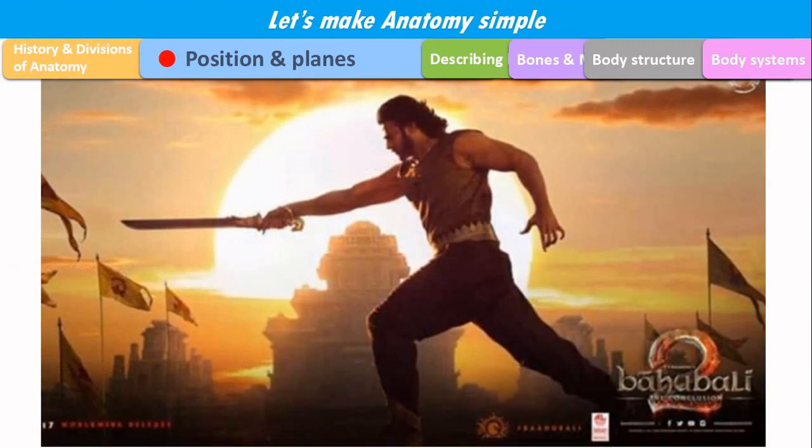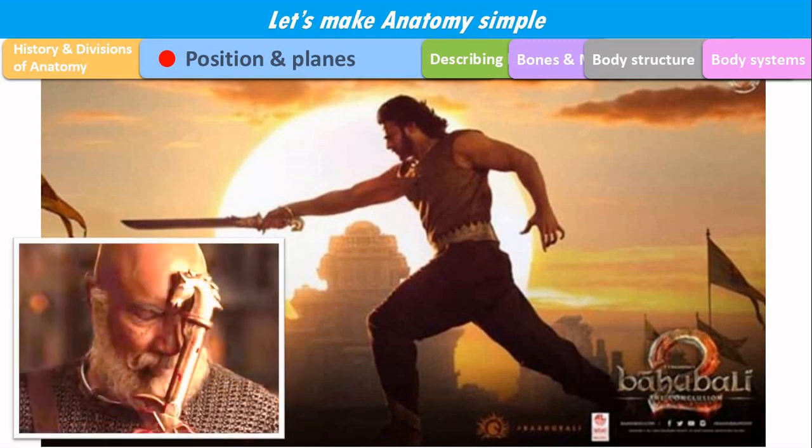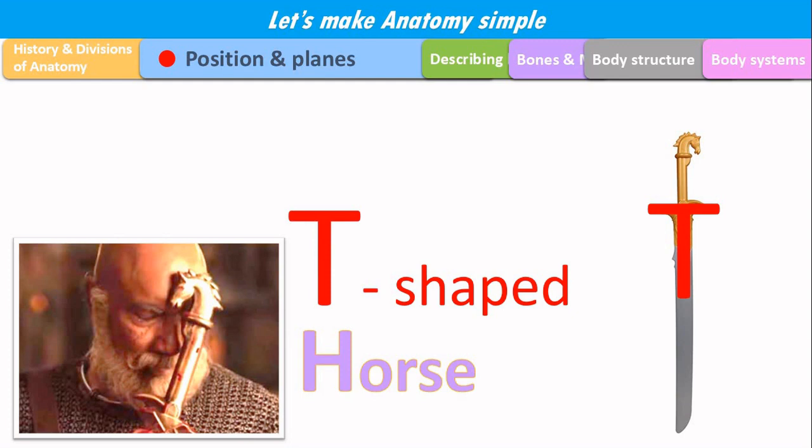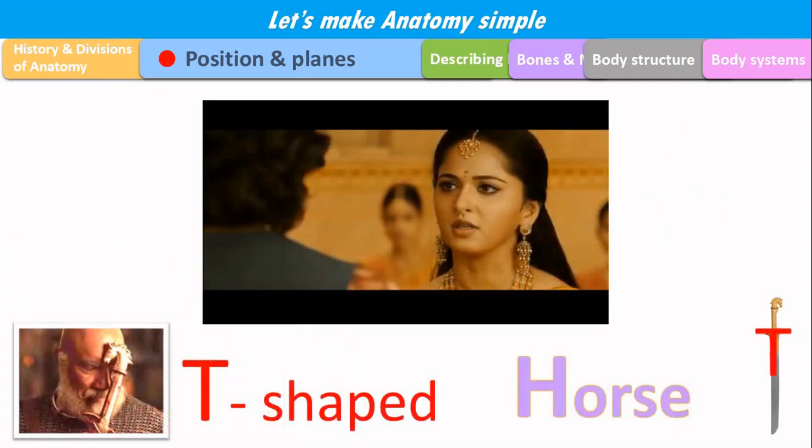Okay, let's take a break. What is the poster of Bahubali 2? What is in the hand of Bahubali and what is in the hand of Kattappa? It's the Bahubali sword, which is having a horse. And also the shape of the sword is T-shaped. So this is a clue for the first plane of anatomy. What is that? Here is Anushka to help us.